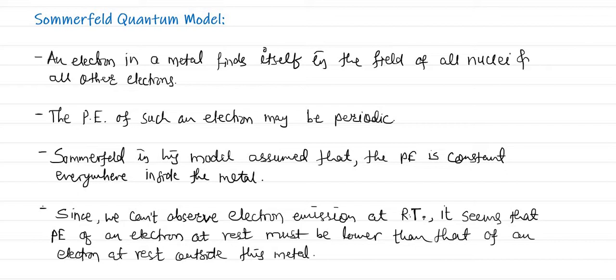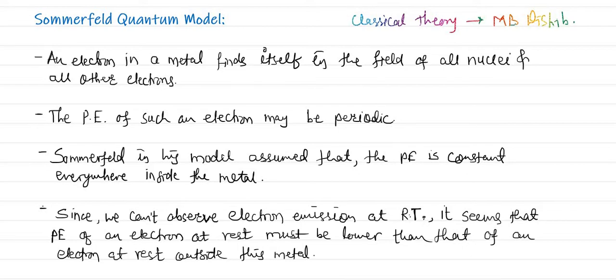And according to Drude and Lorentz, what they proposed is, I will call it a classical theory. According to this classical theory, the free electrons obey the MB distribution. If you remember, MB distribution means Maxwell-Boltzmann distribution.